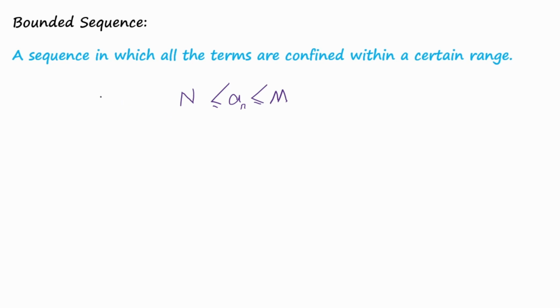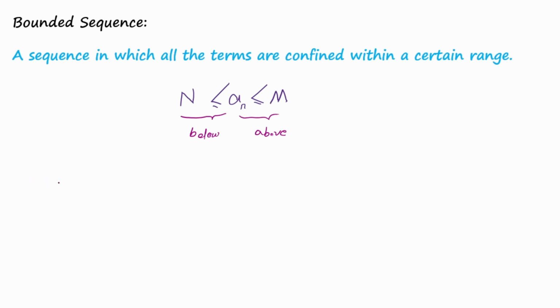In summary, a sequence in which all the terms are confined within a certain range, we call a bounded sequence. So a bounded sequence is a sequence which not only has to be bounded above, but also has to be bounded below. So we call a sequence bounded whenever all the terms of a sequence are confined within a certain range.